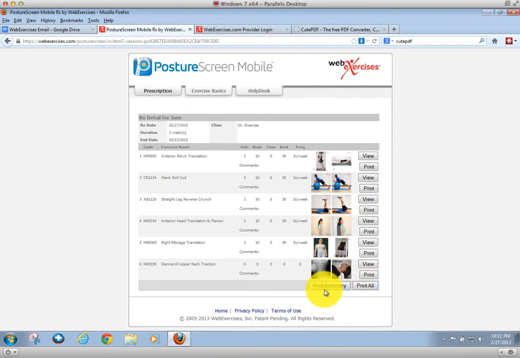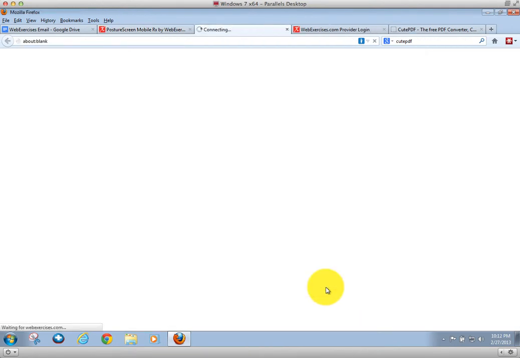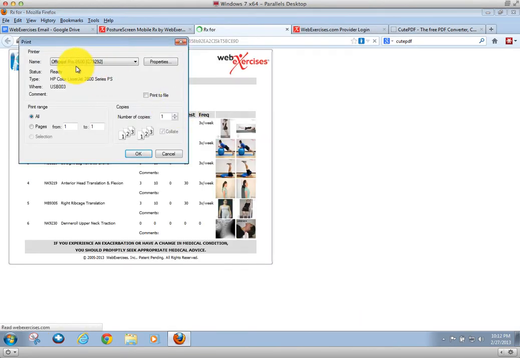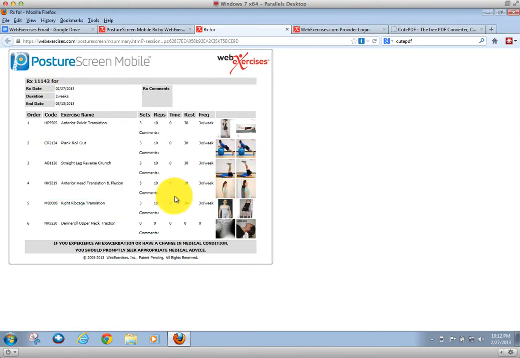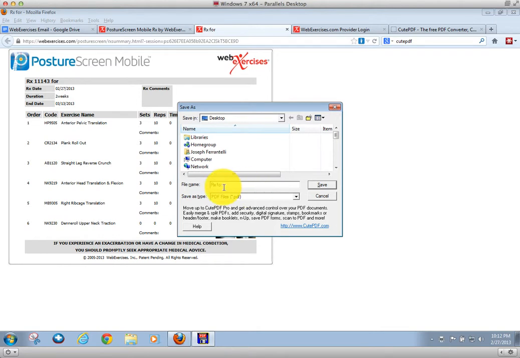Now, if I wanted to print the summary, it will open this up, and then a dialog box comes up and asks me, what printer? I'm going to select Qt PDF Writer. Then I just click OK, and guess what has been generated? It has generated an exercise summary.